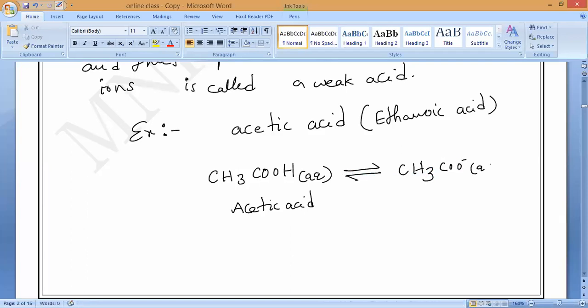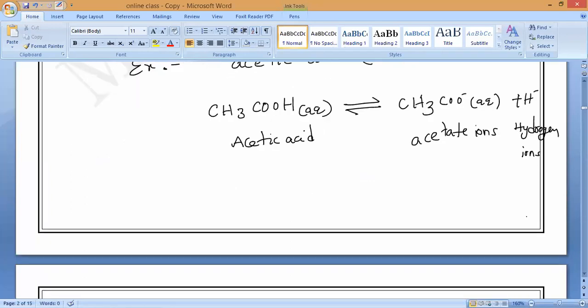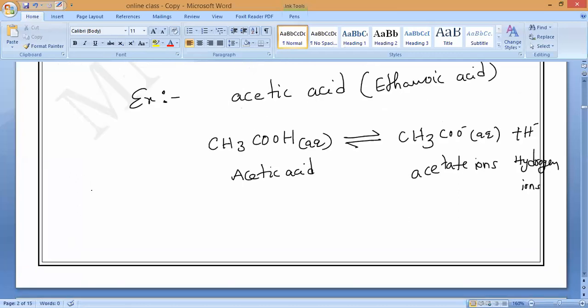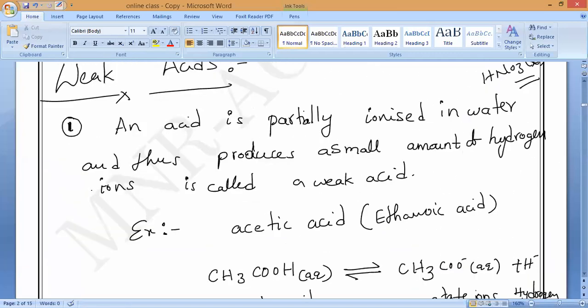So this is for the acid concept. We are studying this: aqueous solution plus H plus ions. This is called acetate ions, and this is called hydrogen ions. Please note it down. Is it clear? Any doubt? Sir, show the weak acid definition for one minute. Just partially.